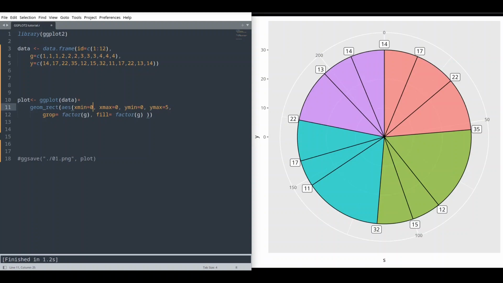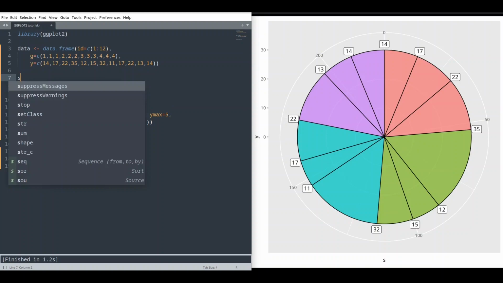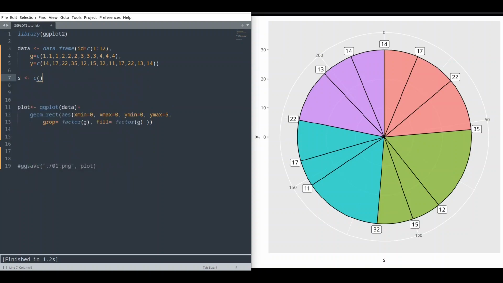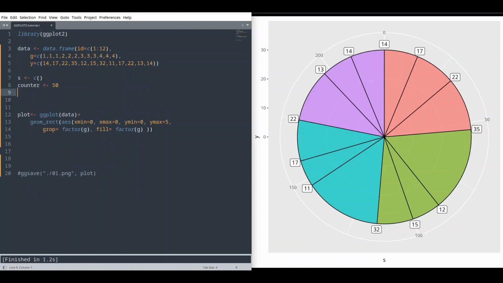But in here we have a problem, because with xmin we are actually going to set beginning of every rectangle, and with xmax we are going to set end of our rectangle. And we don't have those kind of values in here. So the best way for us is to calculate those and to append those columns to our data frame. And for that purpose we are going to create one empty collection and variable counter set to 0.